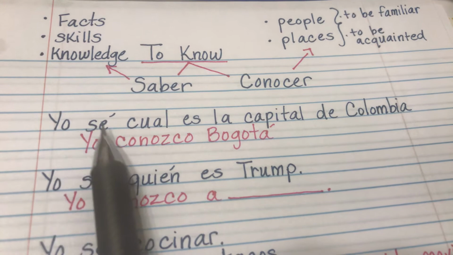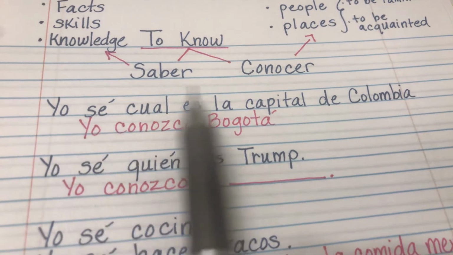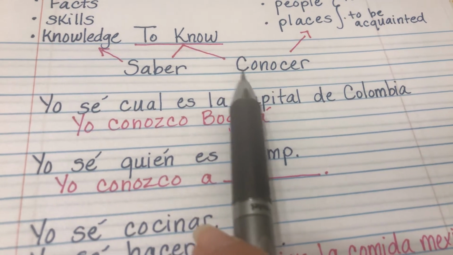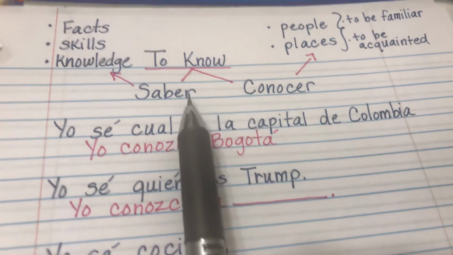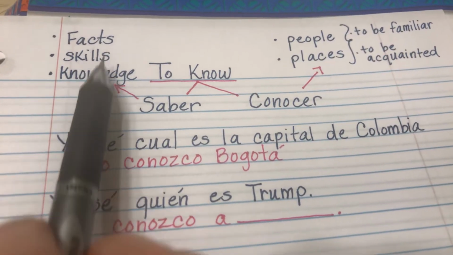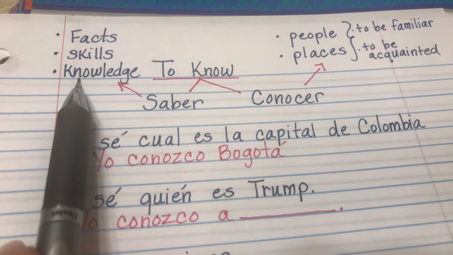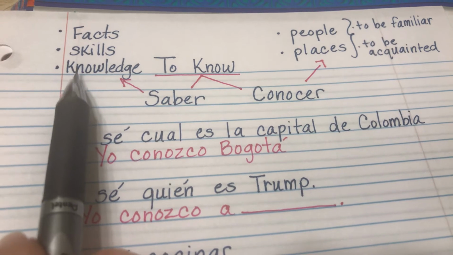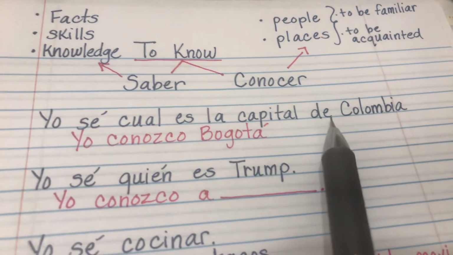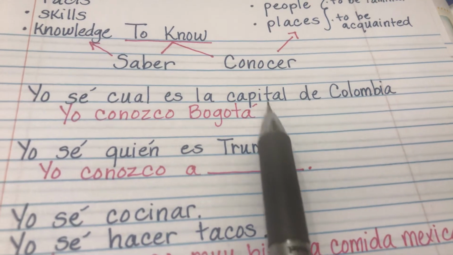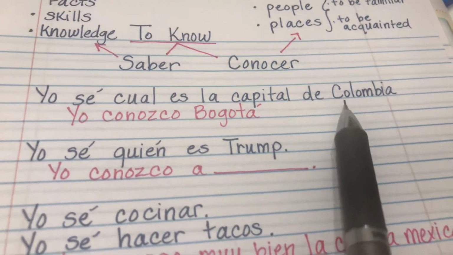If you were to say in English, I know what the capital of Colombia is, how would you know which one of these to plug in Spanish? Well, because it's a fact, it's knowledge that you have, because you've seen it on a map, you studied it in geography class, so you know where the capital of Colombia is.